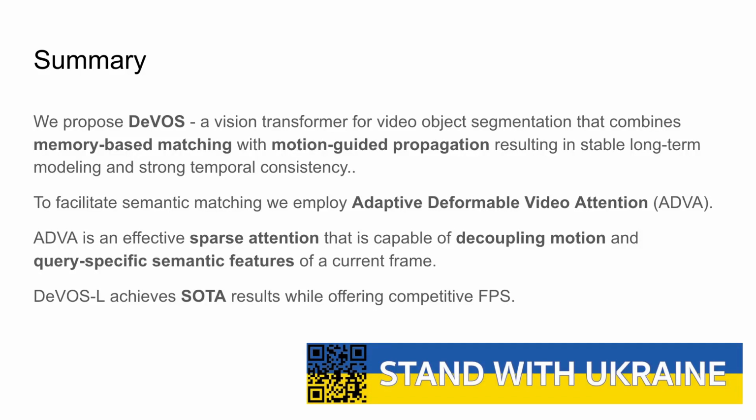Summing everything up, we propose DeVOS, a vision transformer for video object segmentation that combines memory-based matching with motion-guided propagation, resulting in stable long-term modeling and strong temporal consistency. To facilitate semantic matching, we employ adaptive deformable video attention, called ADVA. ADVA is an effective sparse attention capable of decoupling motion and query-specific semantic features of the current frame. DeVOS-L achieves SOTA results while offering competitive FPS.